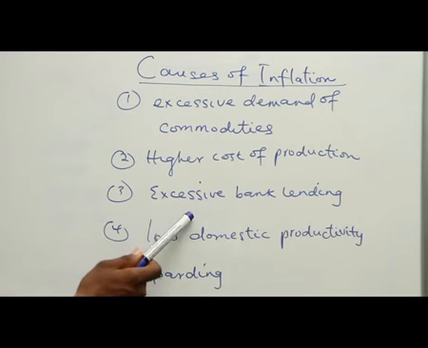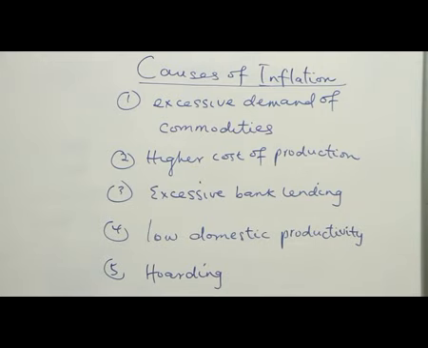The third one, excessive bank lending. If banks are lending more than what they need in the economy, definitely inflation is going to occur because the money is not channeled into the appropriate area as a result of excessive lending of bankers. So bankers want to make their own money, but the money is not going toward the area that they need it. So on the long run, there will be a large volume of money in the circulation.